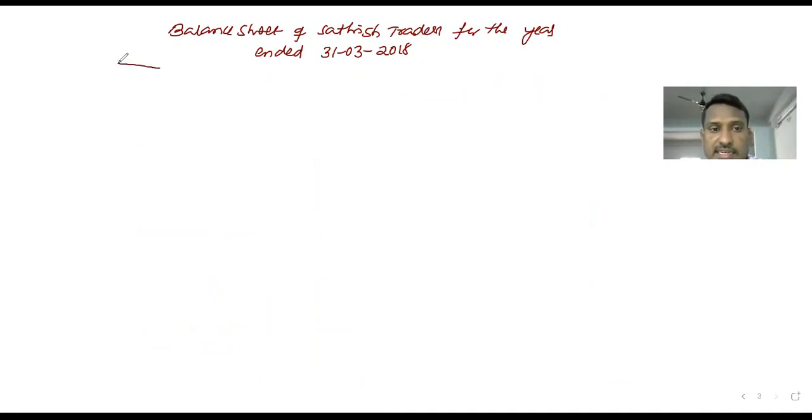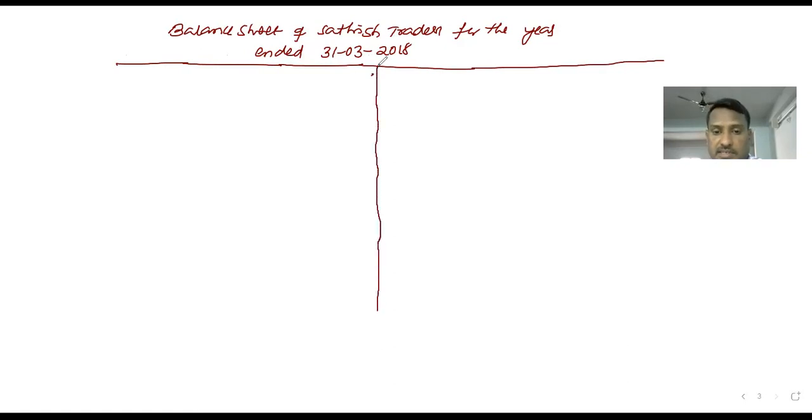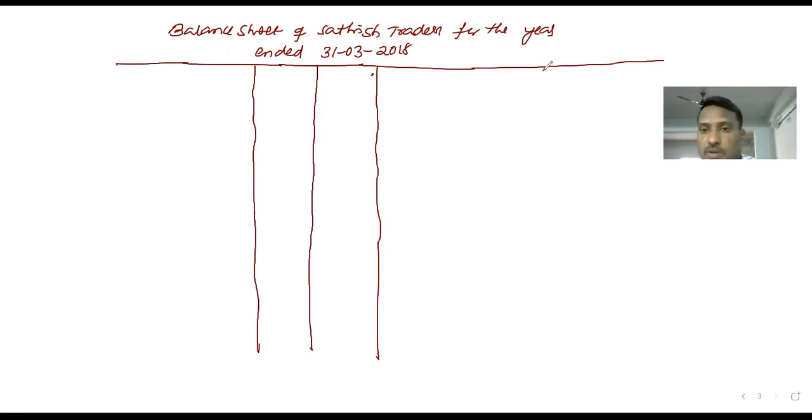That's why it doesn't carry any debits and credits. Students, you should not mention any debit and credit on the two sides of the balance sheet. If you mention it, it is a blunder. So don't mention any debit and credit, because this is a statement, not an account.